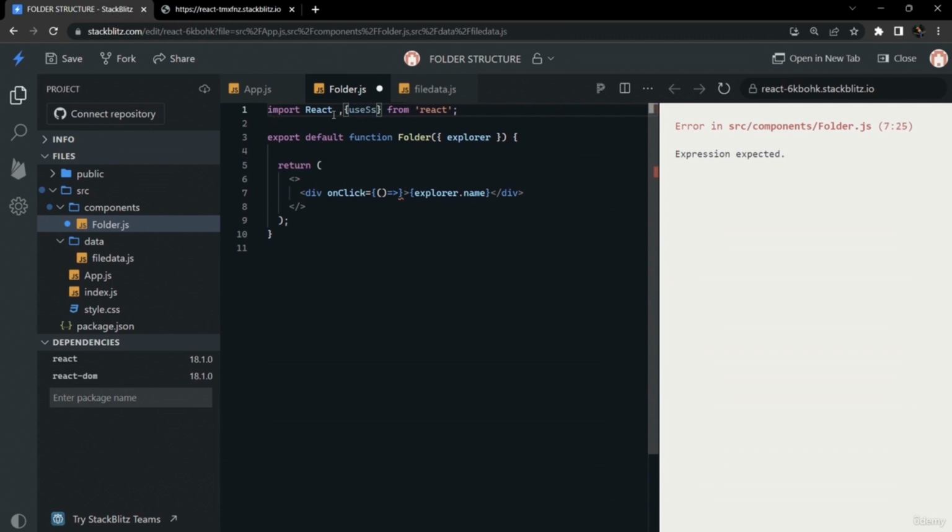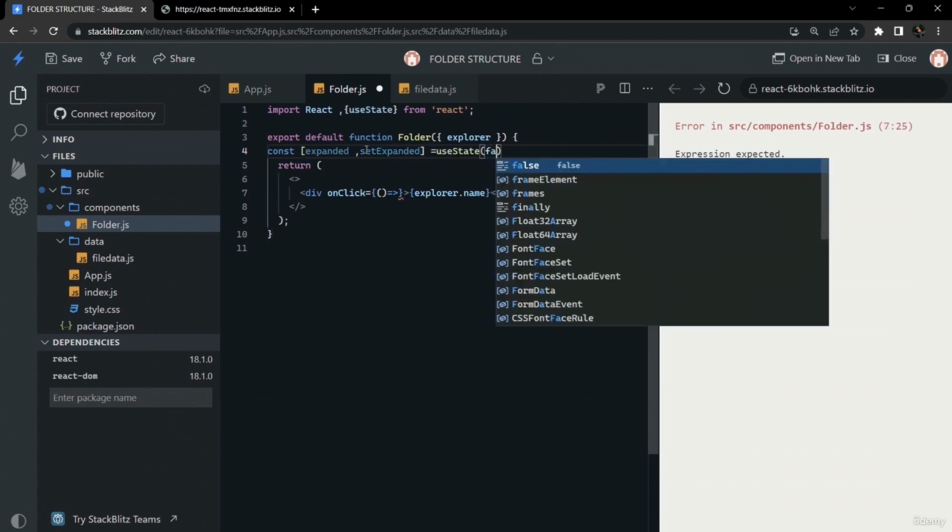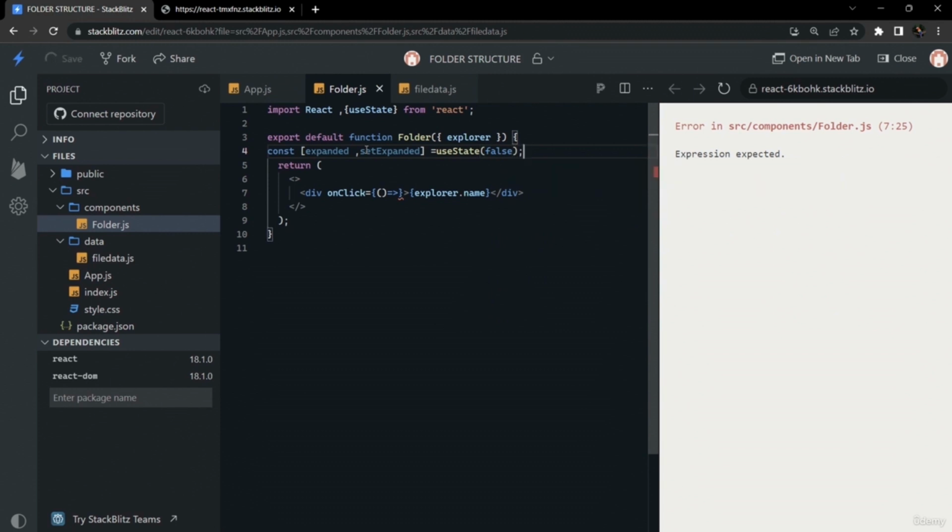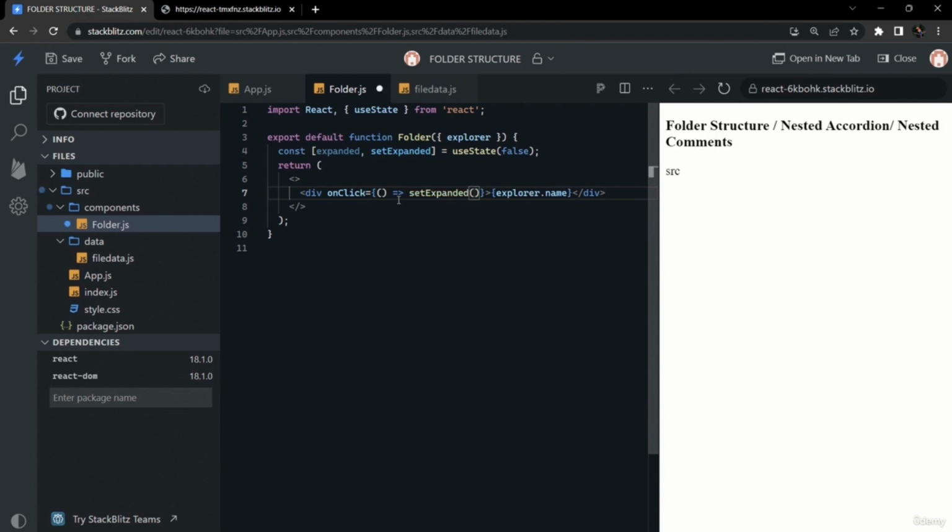We will import useState from React at top, and we'll create a const of expanded and setExpanded for setting it, and we'll use the useState, and the initial state would be false. Initially it would not be expanded. And in the onClick callback function we will call setExpanded, and it would inverse the current state. So if it is expanded it would collapse, and otherwise it would expand.